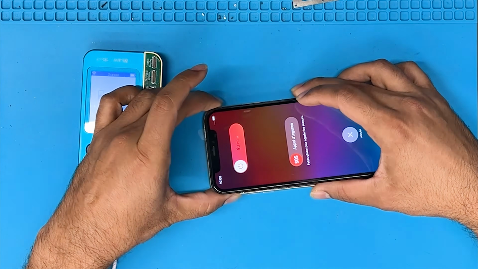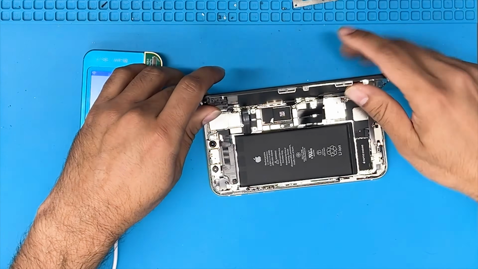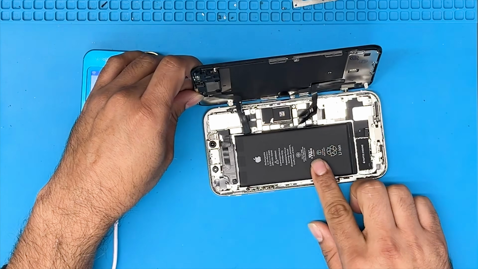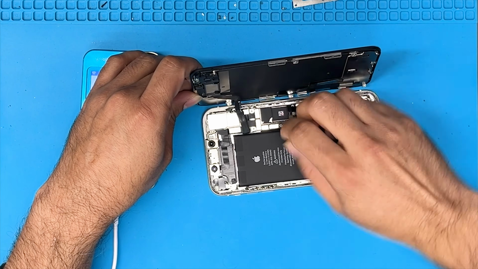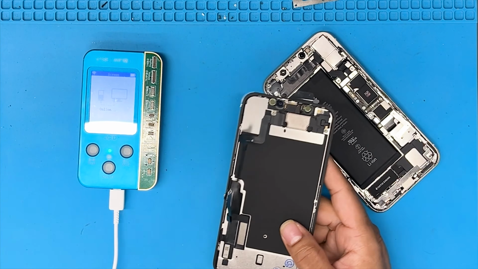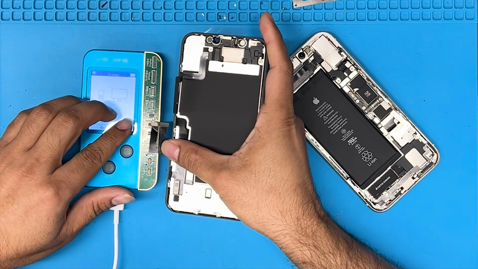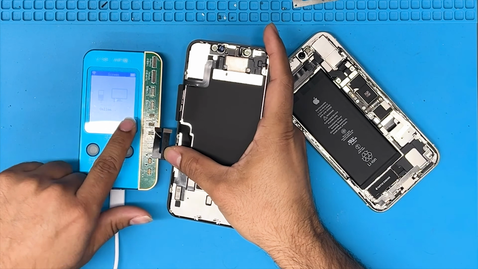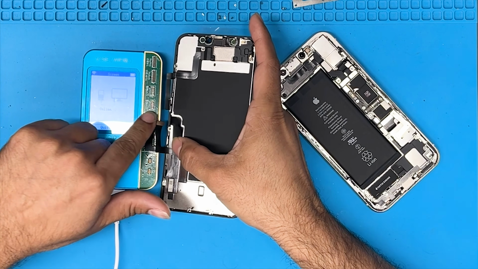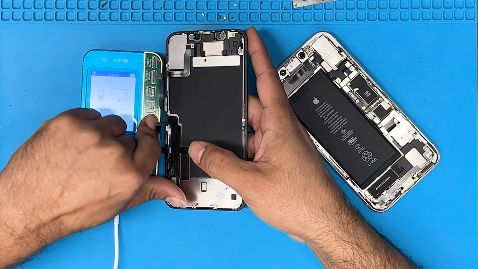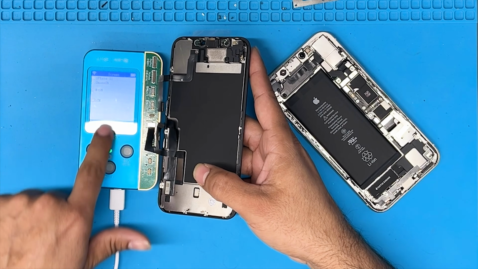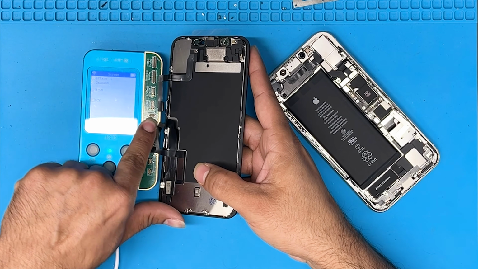Simply, I switch off the phone and disconnect the battery. Now I connect the screen to the JCID programmer machine. Make sure your display is connected to this programmer machine. Here you can see the screen is connected.